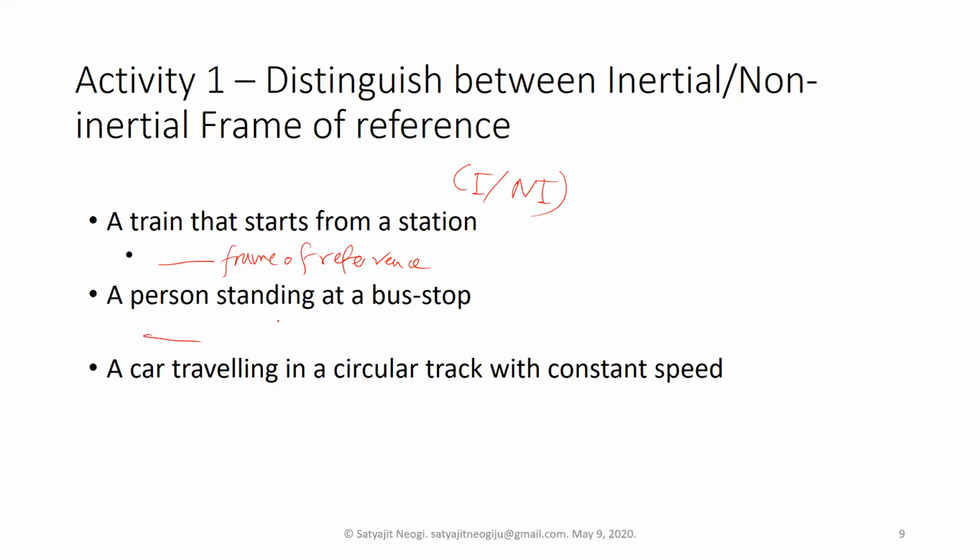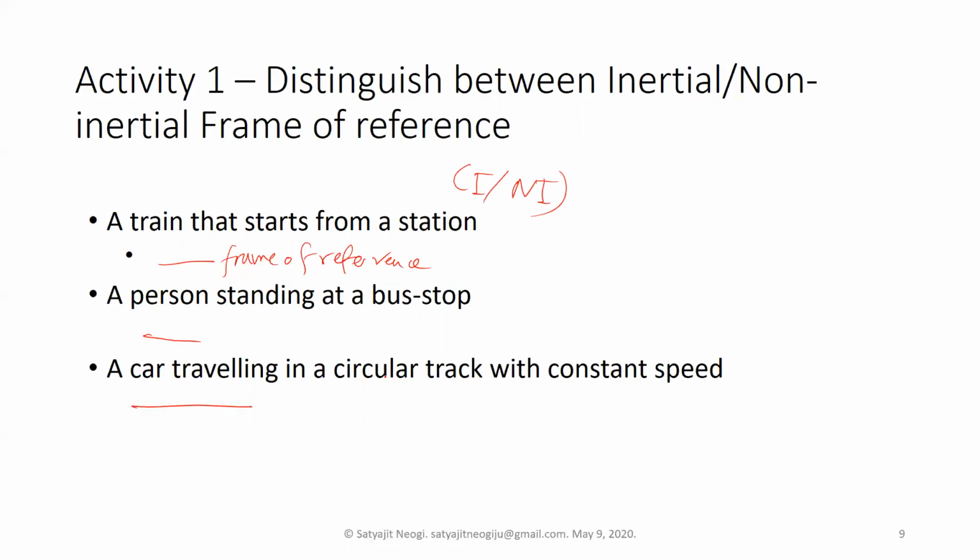Then a person standing at a bus stop, if a frame of reference is based on that person, like that coordinate system, then what kind of frame of reference is that, if he continues to be standing, not moving at all, so the velocity is constant. So you have to mention it.